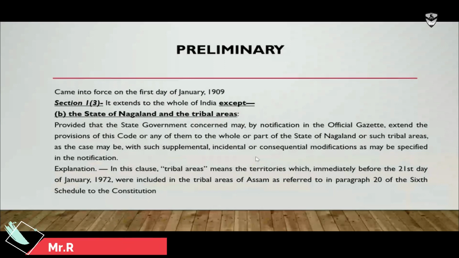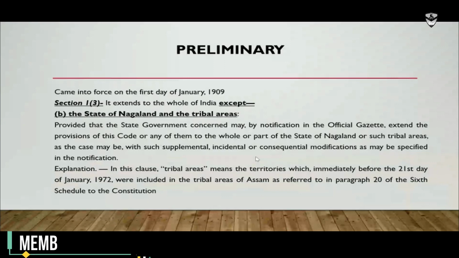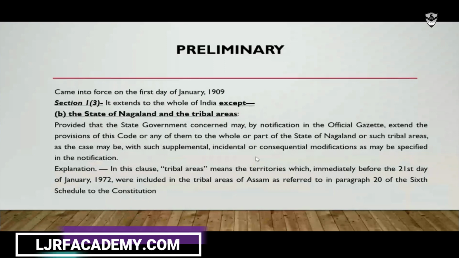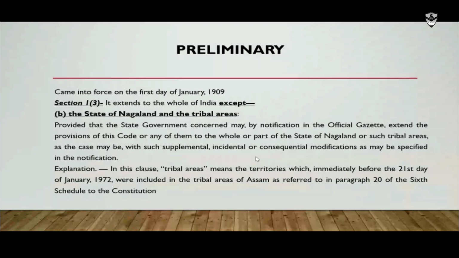But one proviso has been added to that, telling that if the state government, the Nagaland state, or the tribal areas, meaning here mainly the areas covered in the Assam state, which is stated in the explanation, I'm not going to the details of that. So if they want, they can separately notify and extend its application, meaning the application of the CPC to their state with such modifications if required.